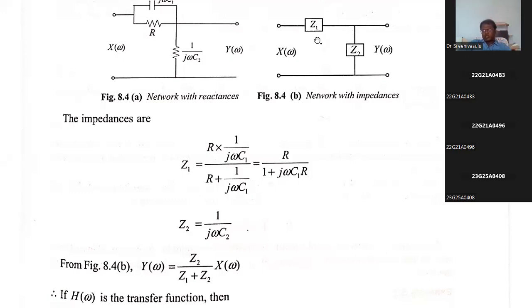I of omega is common. So X of omega is equal to I of omega into Z1 plus Z2. From that we can obtain I of omega. So I of omega is equal to X of omega by Z1 plus Z2.